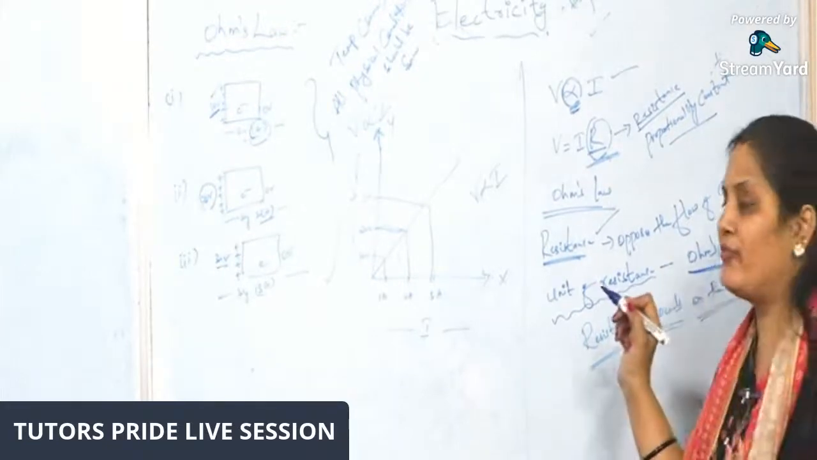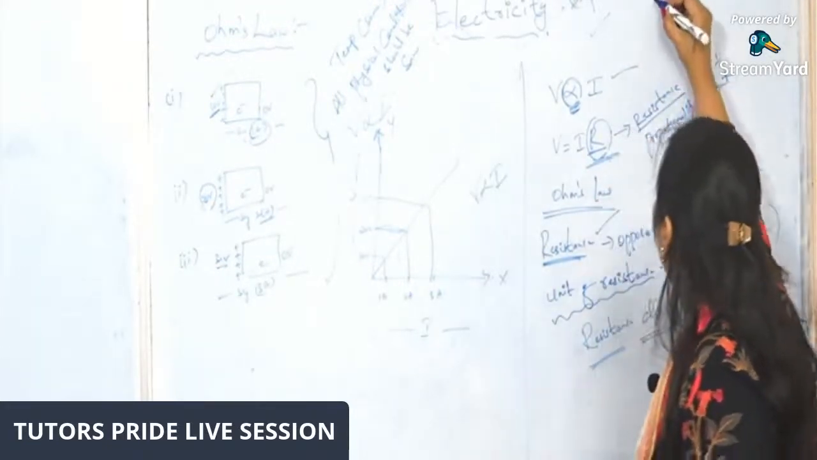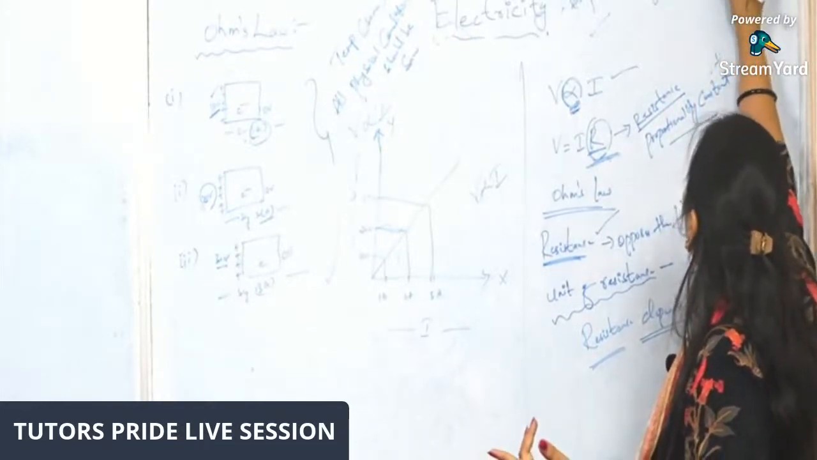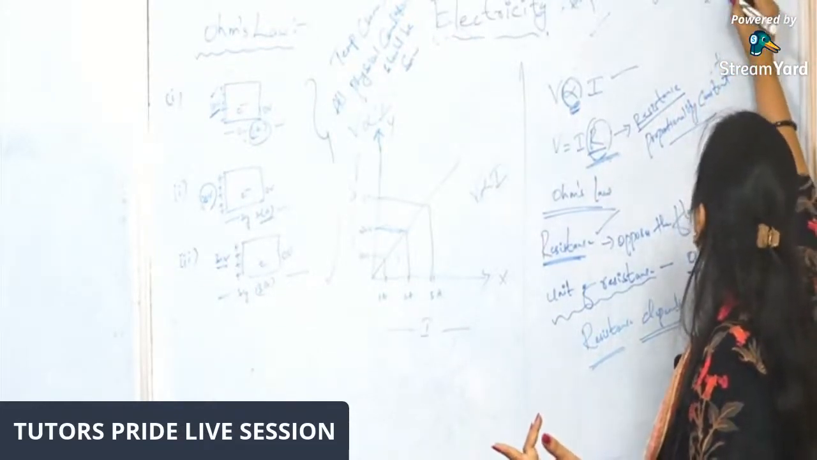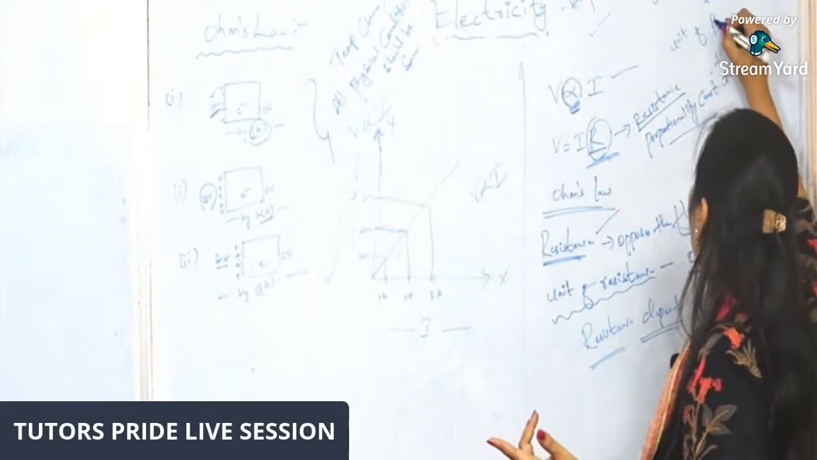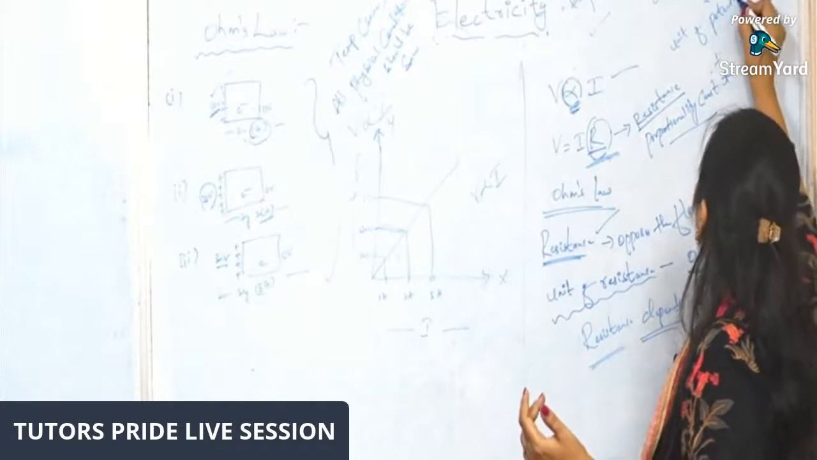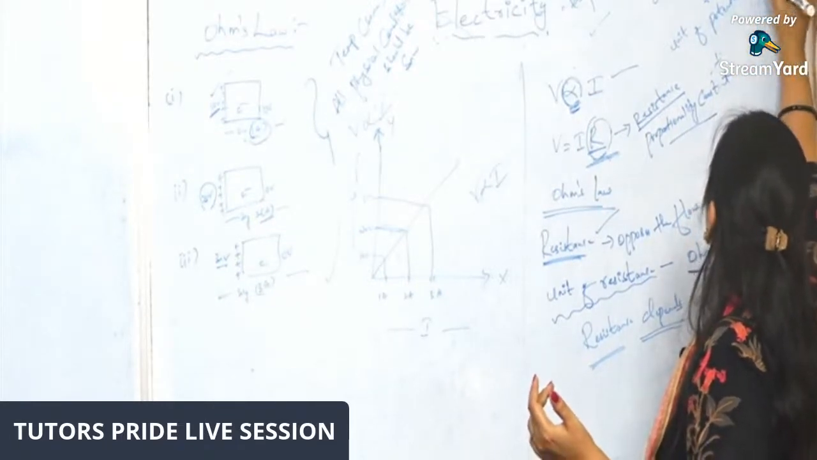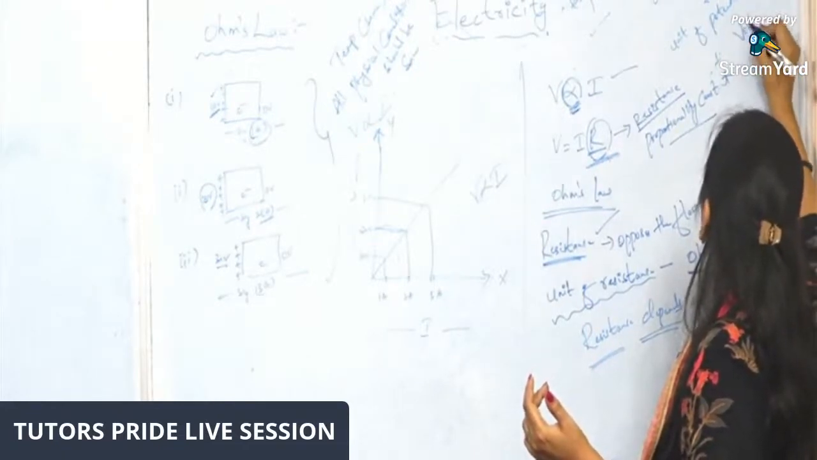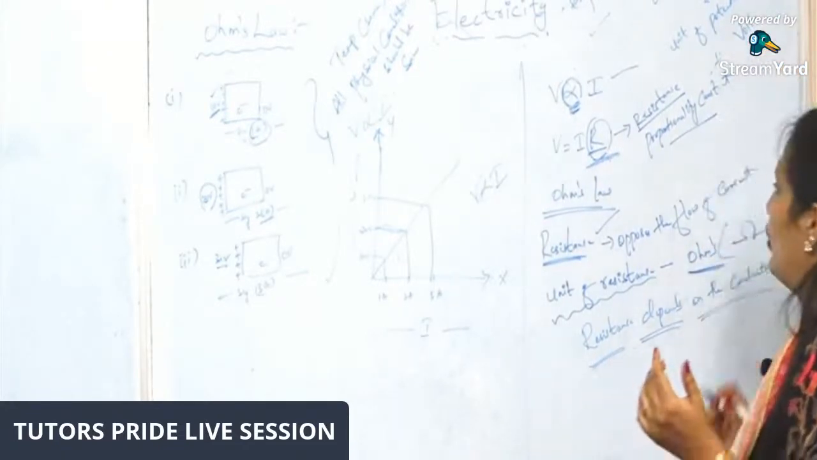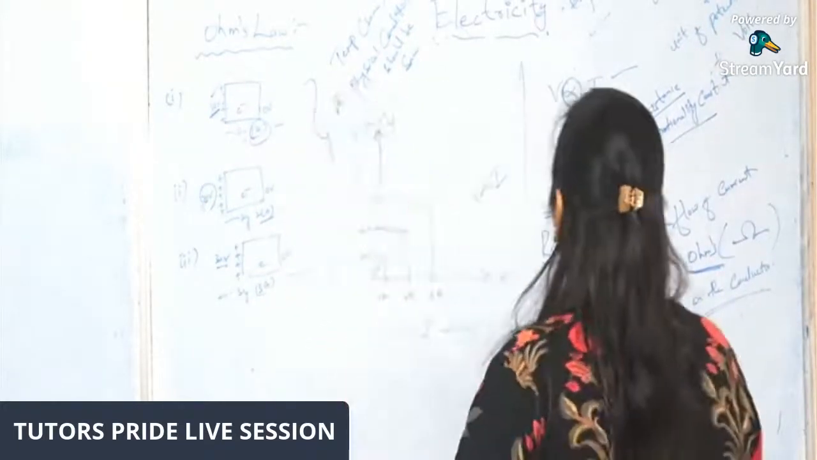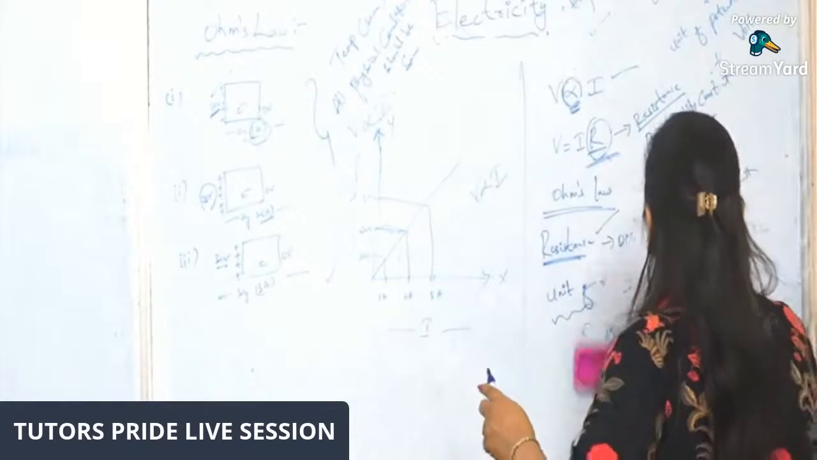What is the unit of current? The unit of current is ampere. The unit of potential difference is volt, and the unit of resistance is ohms. So as of now, what we have discussed, I'll recall it again, then I'll go to the next topic.